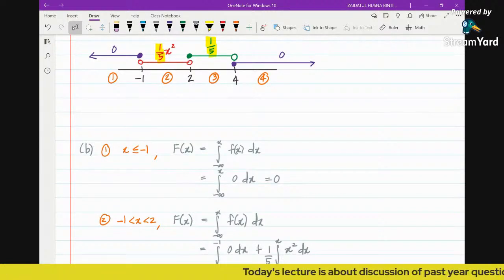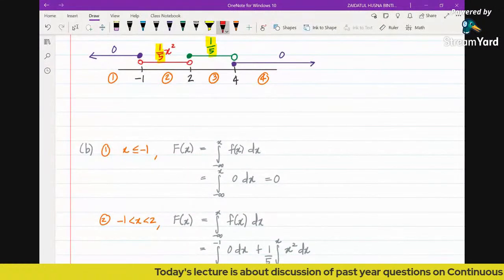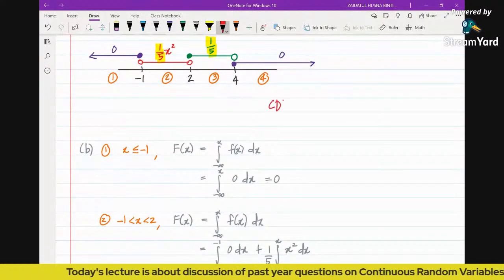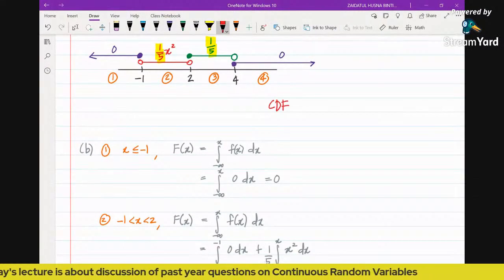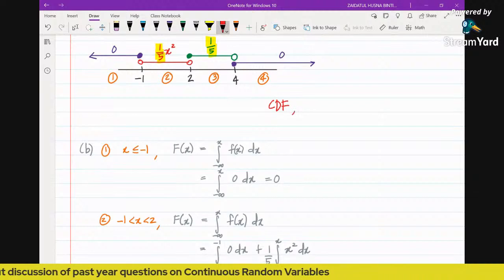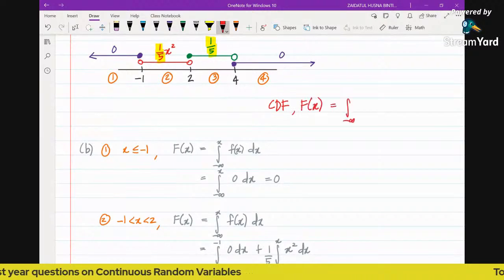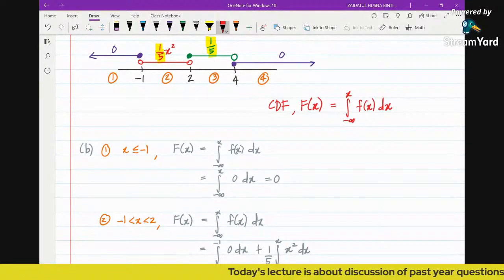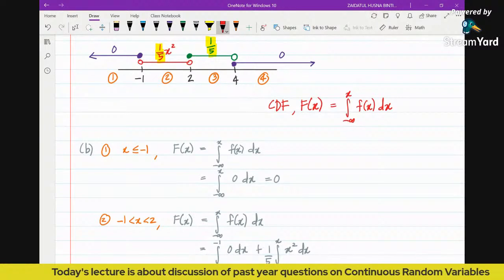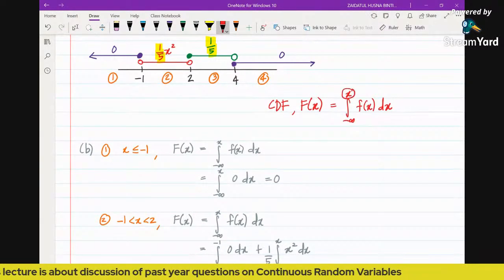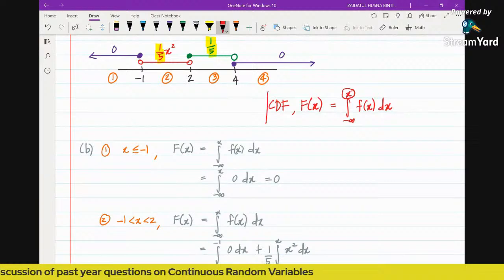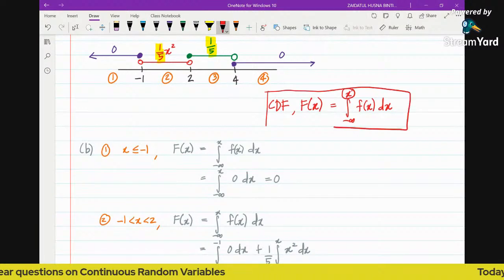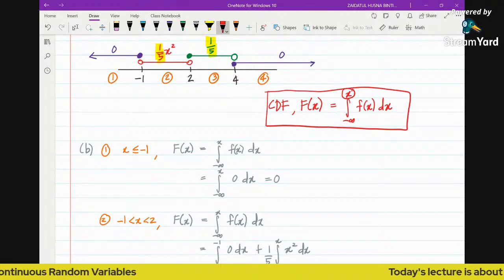Remember the cumulative distribution function. The CDF is represented by the capital letter F, and the formula is this: the cumulative probability from negative infinity until x of f(x). So we need to integrate the PDF, from negative infinity until x. This is the general formula of the CDF of a continuous random variable.